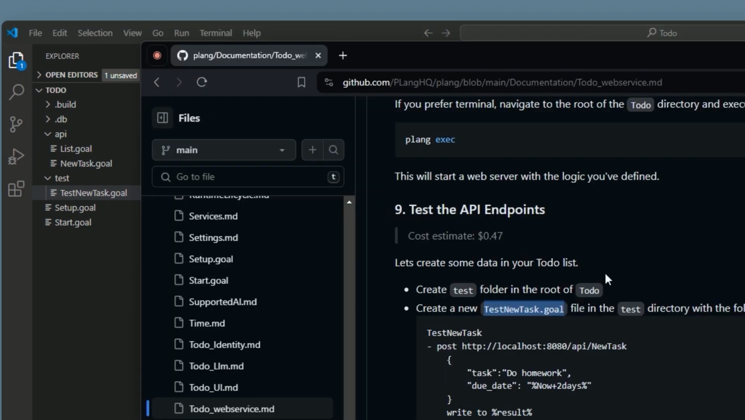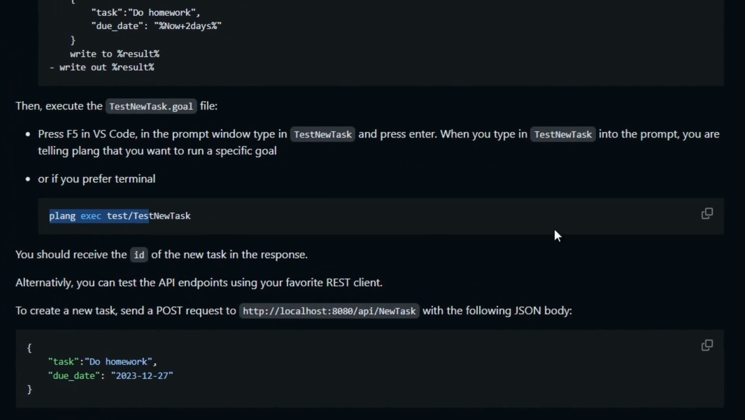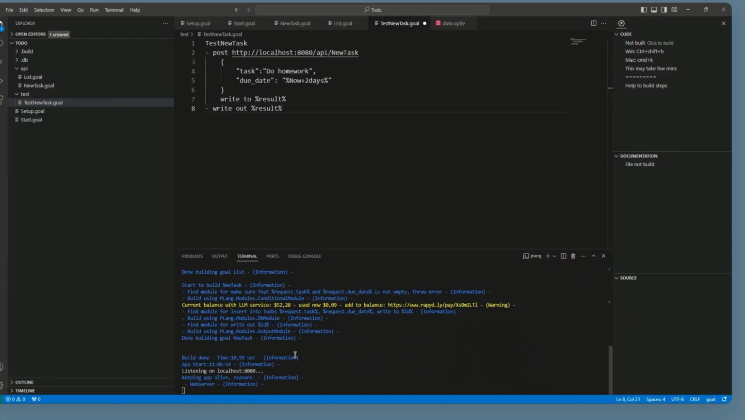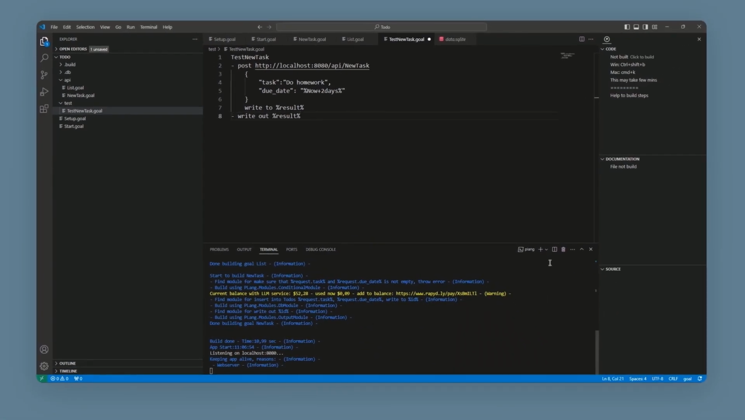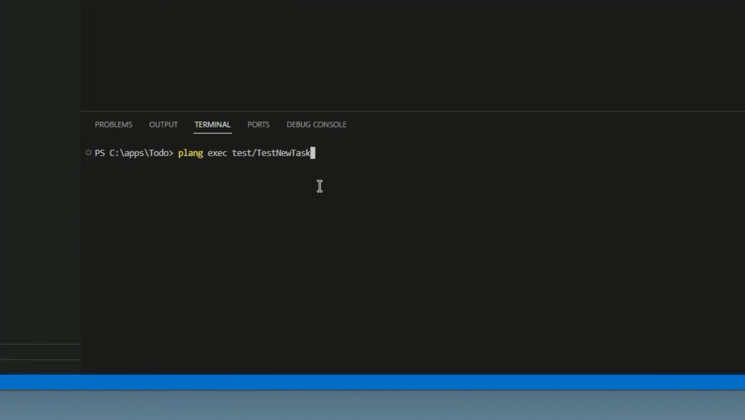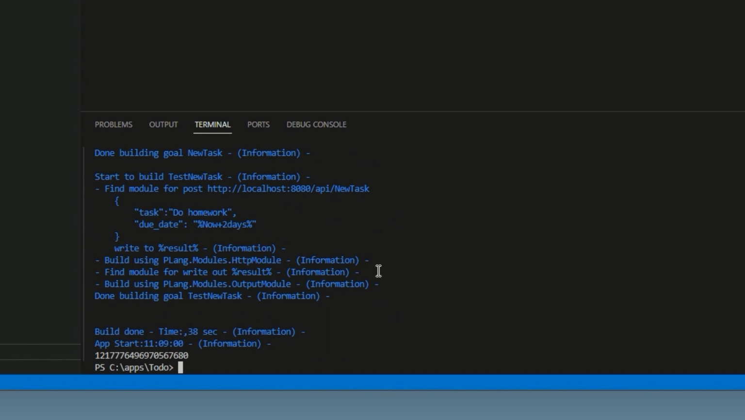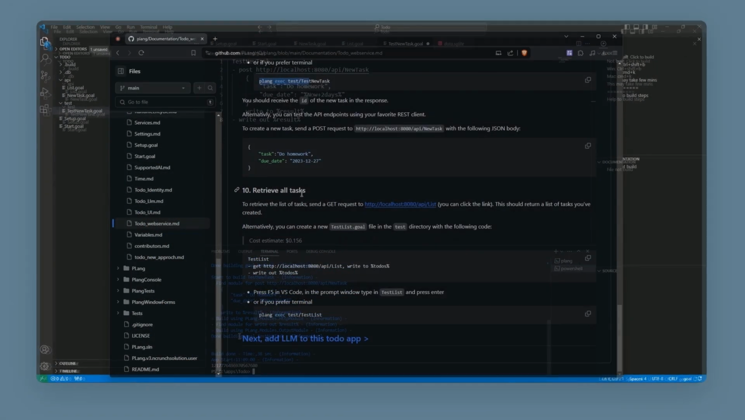Now I want to build and run the test. To do this, we need to execute plang exec test/TestNewTask. This will build and run the code. Since the current terminal is busy running our web server, we need to create a new terminal, paste in the command and press enter. And as we can see, we have received the ID that was created.